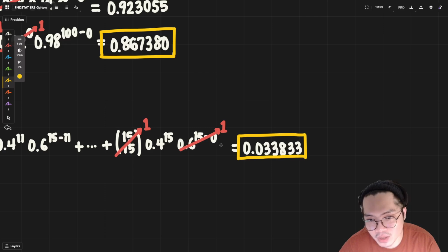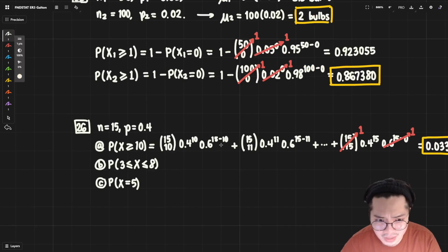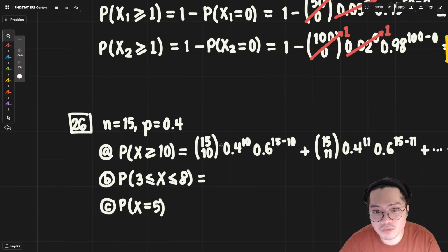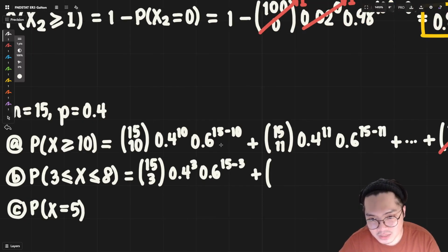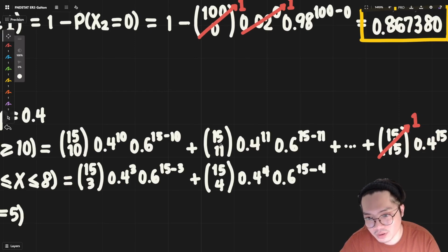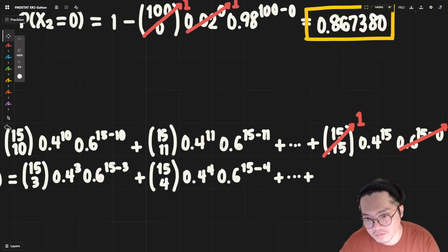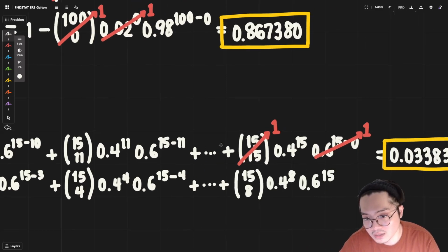But at the same time, we recognize that, well, on average, 6 people will survive, which is good, I guess. Now, we repeat the same thing in here. 15 choose 3 times 0.4 raised to 3 times 0.6 raised to 15 minus 3. And then plus 15 choose 4 times 0.4 raised to 4 times 0.6 raised to 15 minus 4. And then plus all the way to 15 choose 8 times 0.4 raised to 8 times 0.6 raised to 15 minus 8.